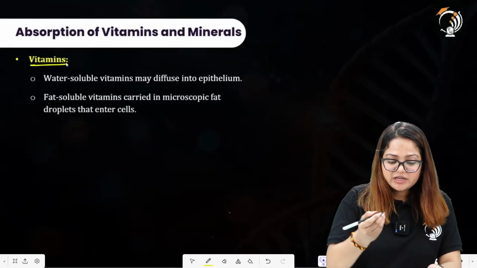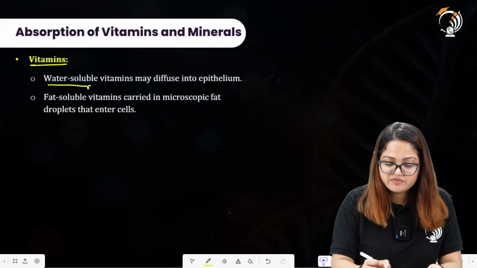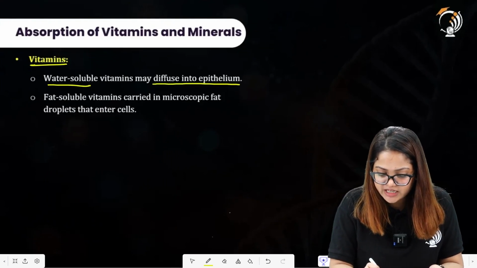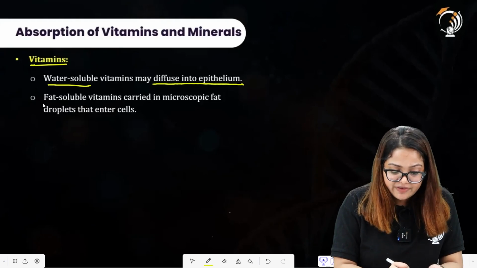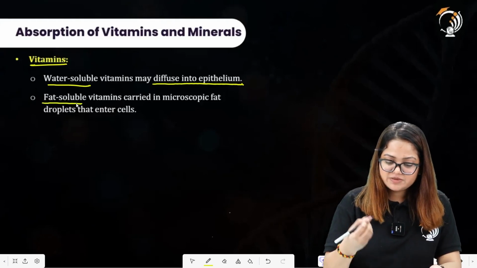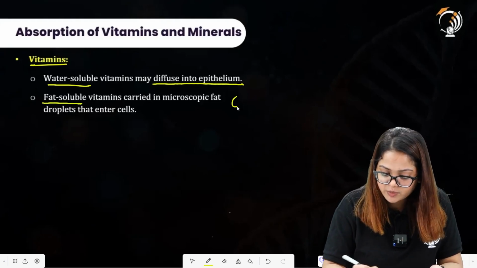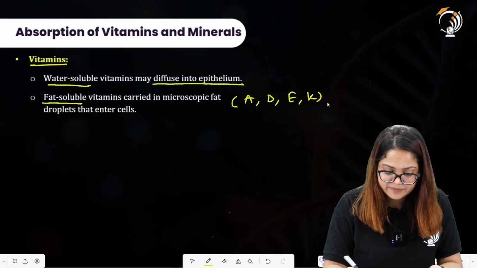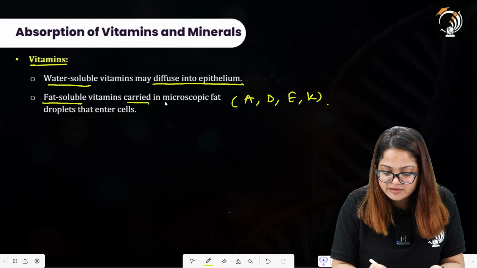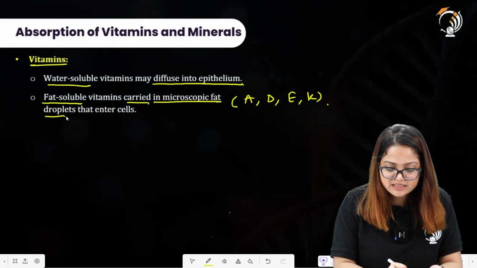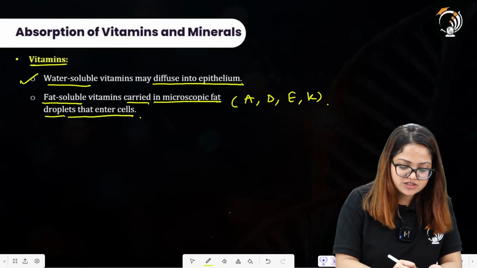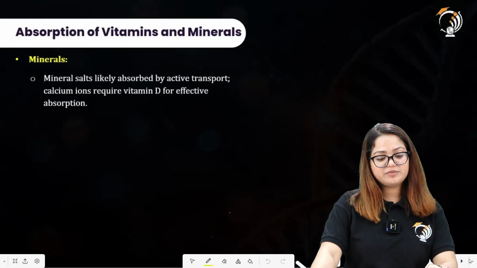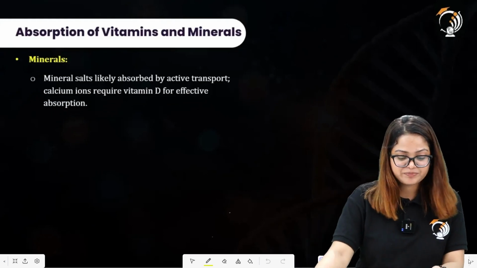vitamins. Those vitamins which are water soluble will be directly diffusing into the epithelium, but the vitamins which are fat soluble, as we have already discussed in this one shot, what are those vitamins? A, D, E and K. So these vitamins are carried in microscopic fat droplets that enter the cells. So this is the transport of vitamins through the epithelial cells of the small intestine.